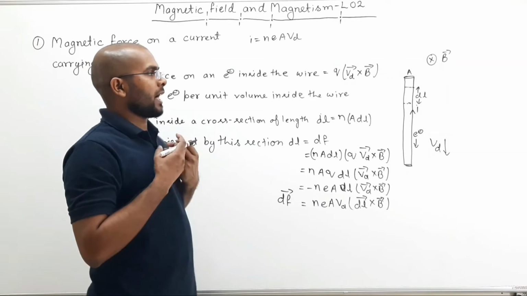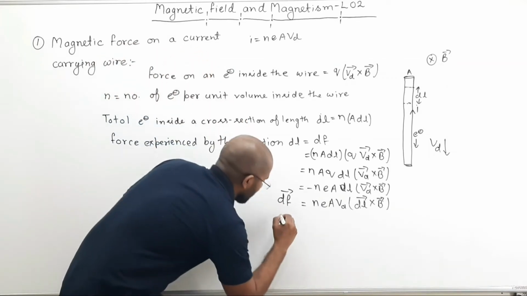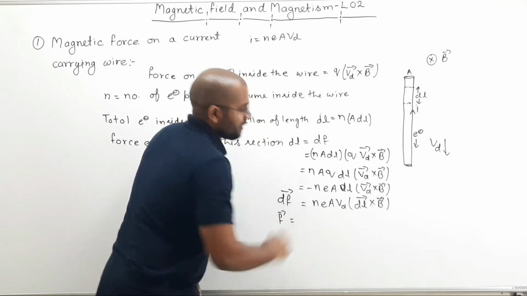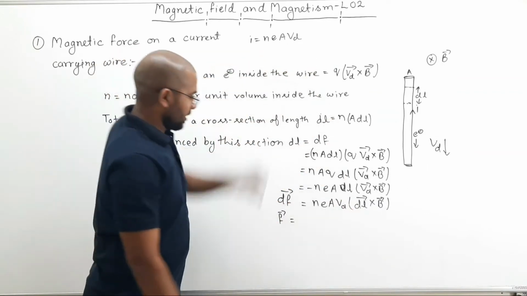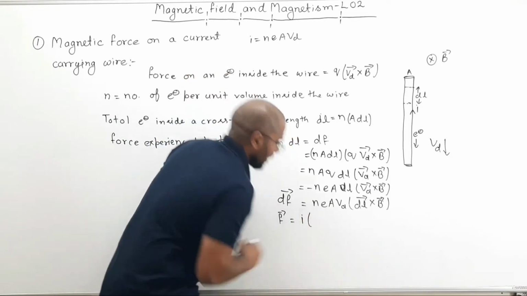And if I want to write the total force on the wire, then total force F equals n e A Vd. What is the value of n e A Vd? I, current. So the total force is nothing but current multiplied by this.